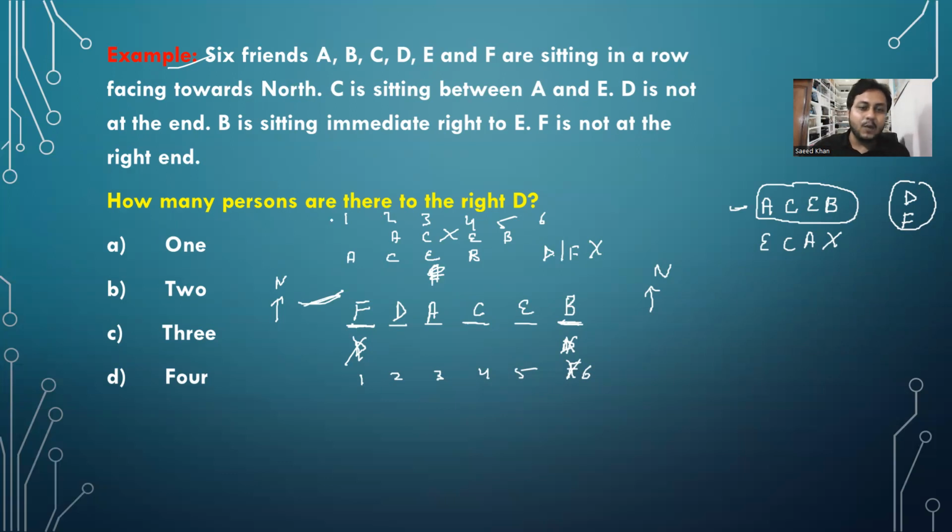So the question is, how many persons are there to the right of D? How many persons are there to the right of D? First, 1, 2, 3, 4. 4 persons, guys. Correct option is D. Right.